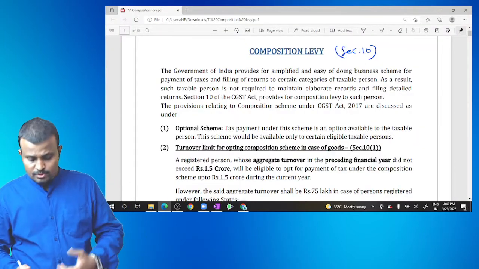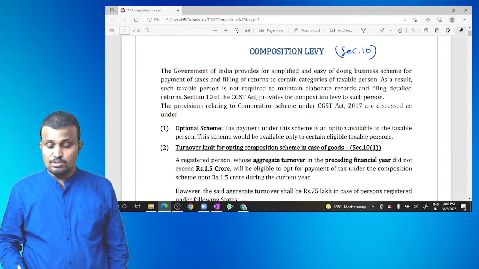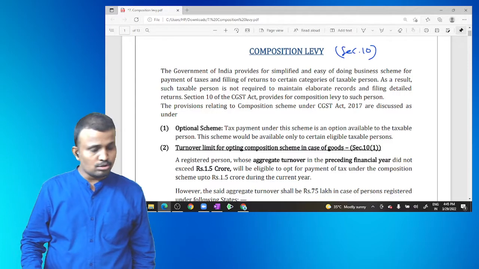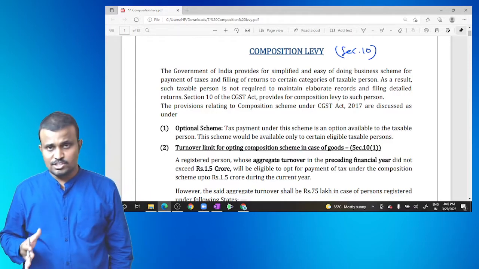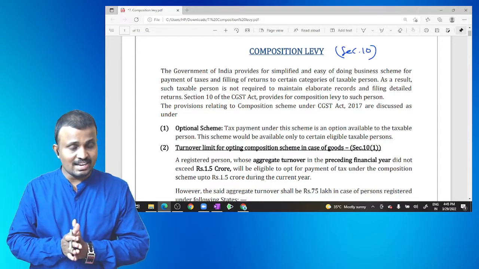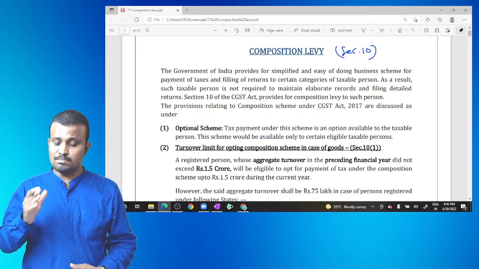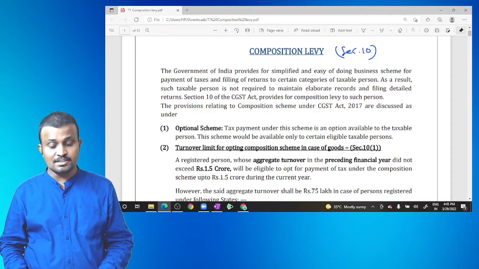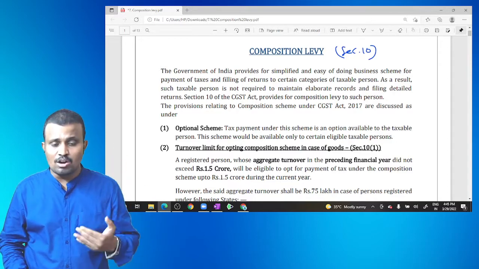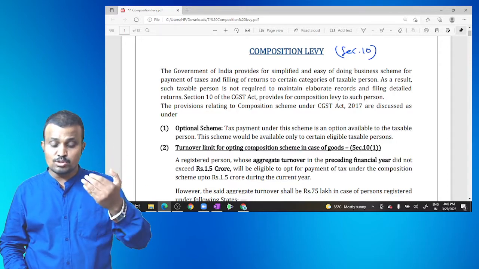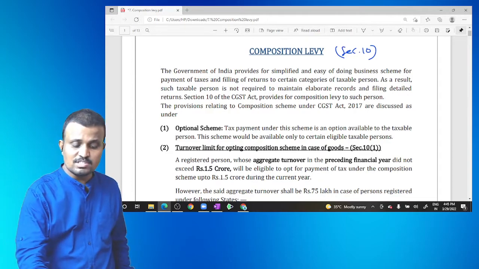So good evening. Back to the next topic, composition levy. Section 10 of the CGST Act 2017. If any person obtains registration under the provisions of the CGST Act, he has to comply with all procedural aspects and all provisions of the CGST Act. But it is not possible for some parties to comply with all the procedural aspects. So to simplify the procedural aspects, this composition scheme was introduced.